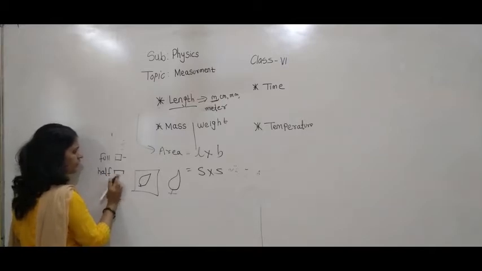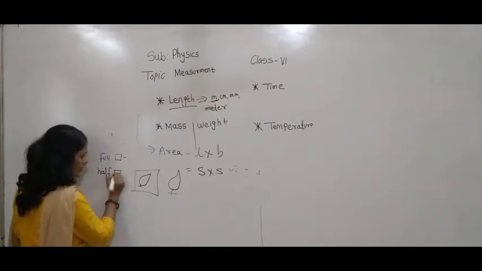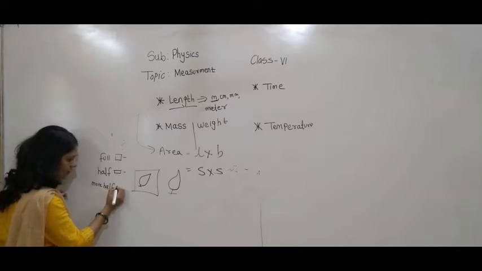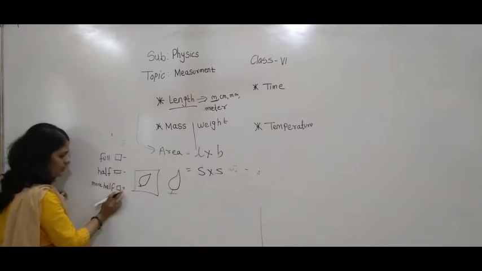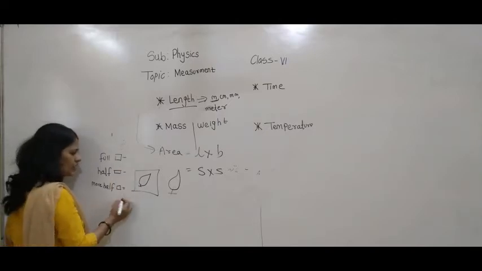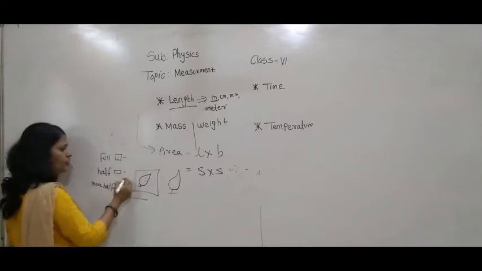Also you have to count the boxes that are more than half. Are you getting this? Whatever the total, you have to do the sum of all three, that is full boxes, half boxes and more than half boxes. That will be the area of this leaf.